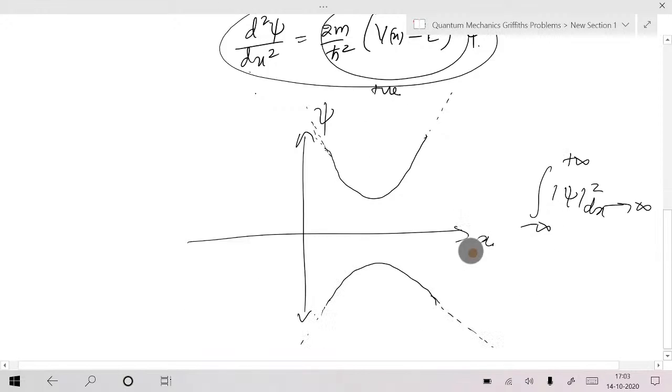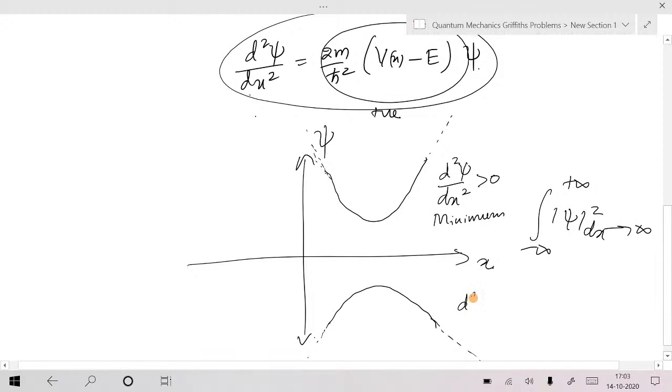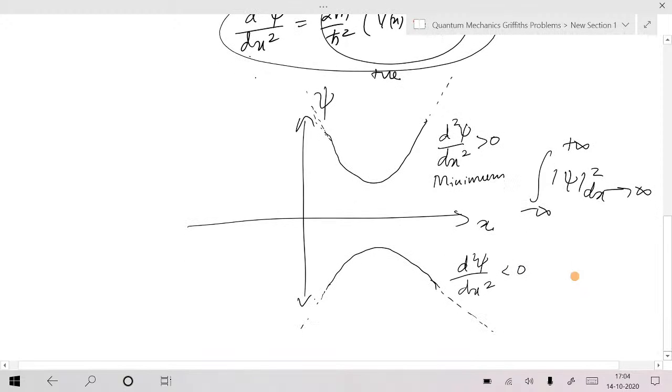If the wave function is negative, its second derivative is also negative. d square psi by dx square greater than 0 is the condition for a minimum, and d square psi by dx square negative is the condition for a maximum.